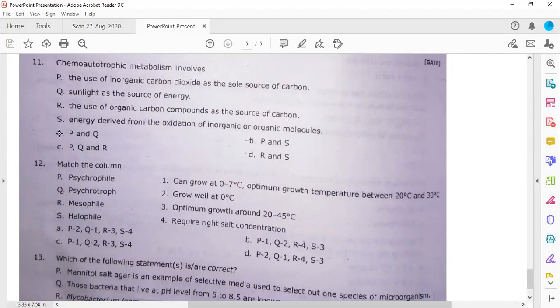So actually P and S are correct for this particular term. You can write the same words again, capital E, small e, and C, and then you can find out that actually P and S are correct. It is using inorganic carbon dioxide because it is autotroph, and chemo means an energy related term. So either it should be chemotroph or phototroph. It is not phototroph, so it is chemotroph. Chemotroph uses energy derived from the oxidation of either organic or inorganic molecules. Doesn't matter.